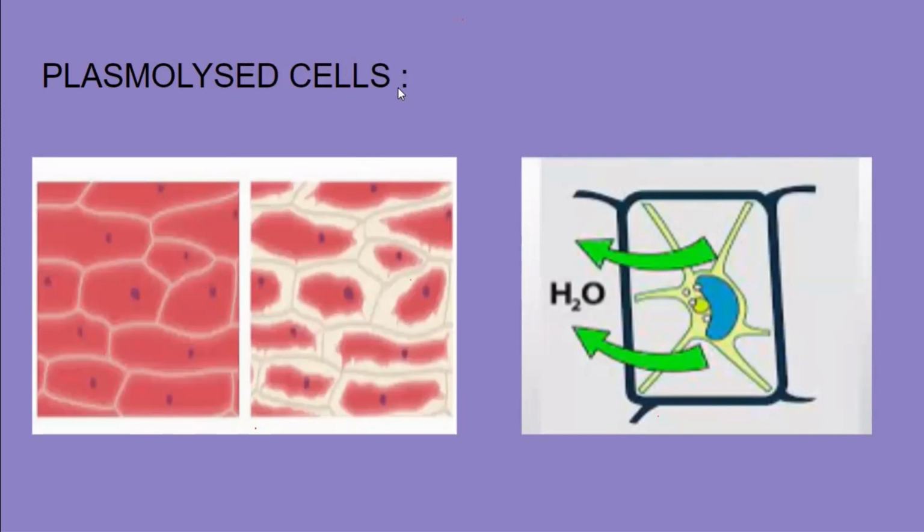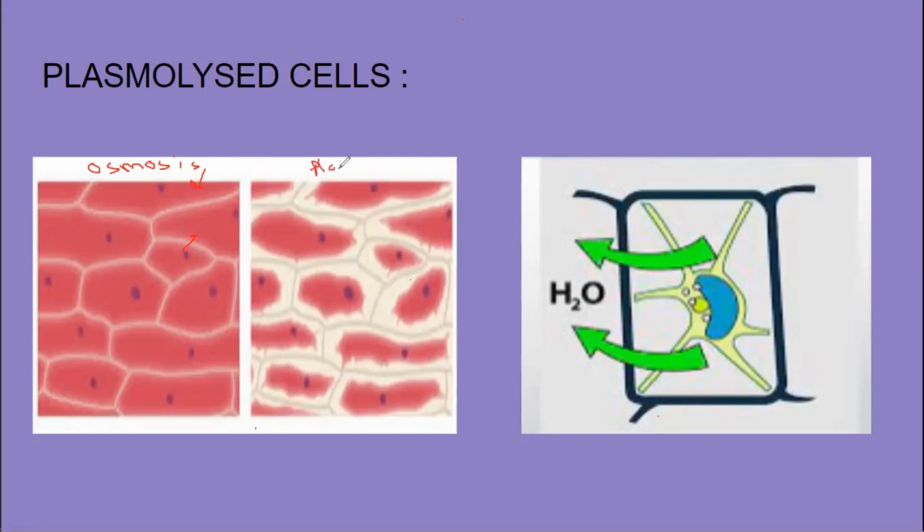So you can see in the first picture, this is the picture of an onion epidermal cell. So over here, osmosis has taken place. You have placed the onion epidermal cells in water. So water has entered inside. And you can see the cytoplasm is nicely spread. All the cells are turgid.